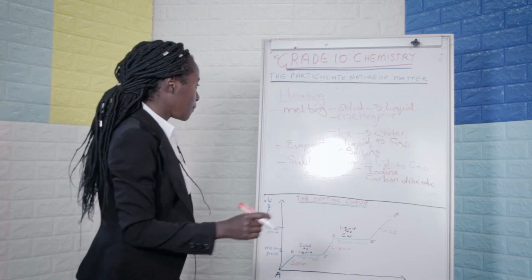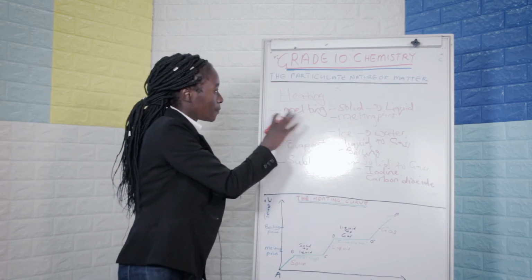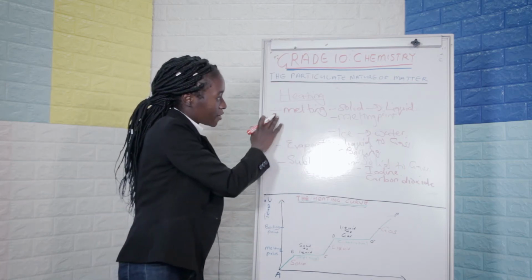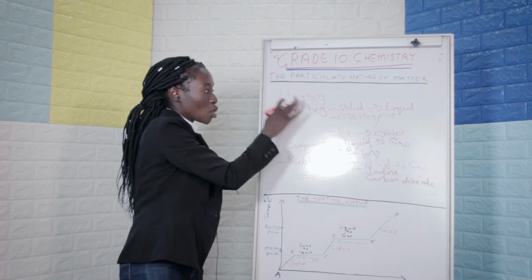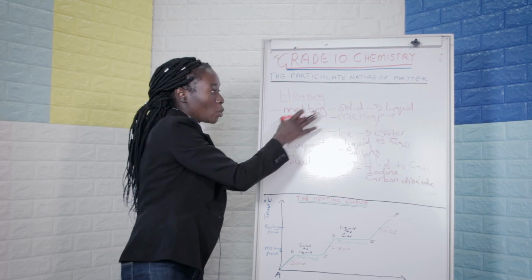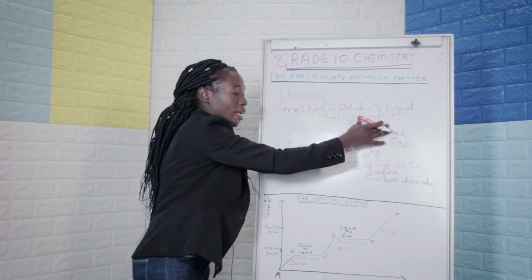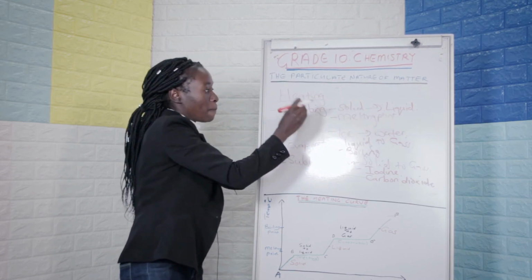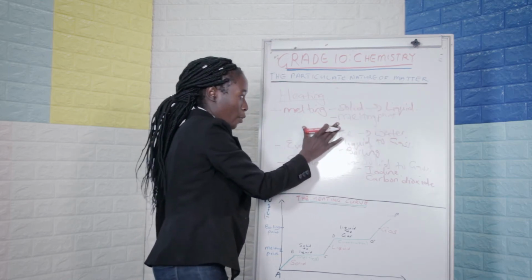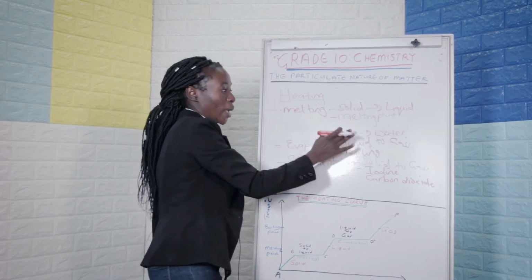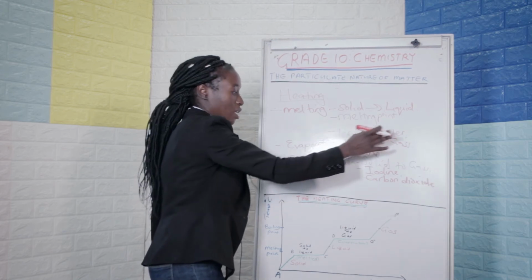Yes, so from here, we have talked about the physical changes in matter. We have heating, and then under heating, we talked about melting, which is from solid to liquid, and then the temperature at which a substance is converted from solid to liquid is known as the melting point. An example of melting we have given is when ice is converted to water.